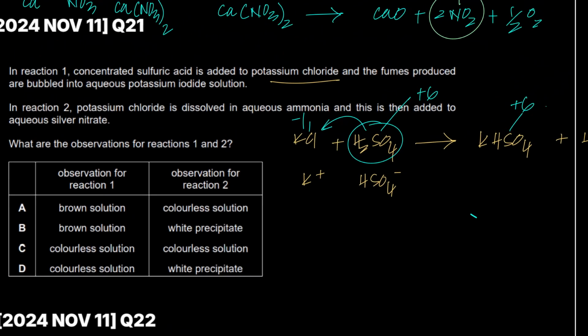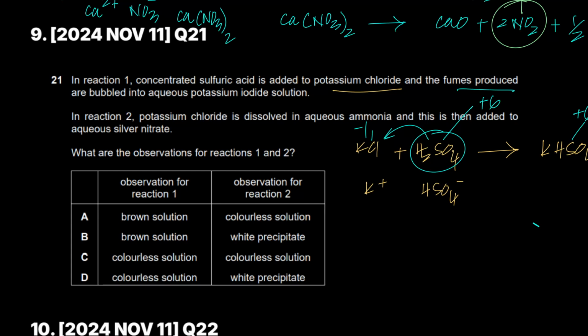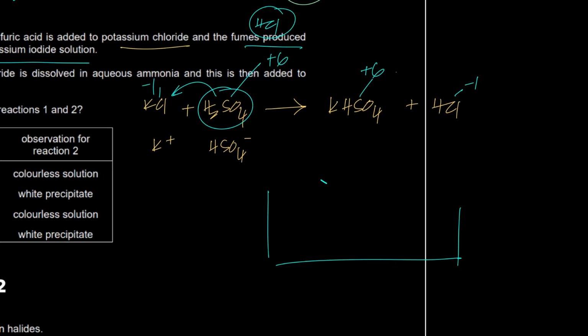Now he's saying that this is what happens. Fumes are produced. They are produced because of HCl being formed, and they are bubbled into an aqueous potassium iodide solution. So you have potassium iodide and HCl is also bubbled. So this will also become aqueous, right? Because hydrogen chloride, if it's a gas and you add it to water, becomes hydrochloric acid.